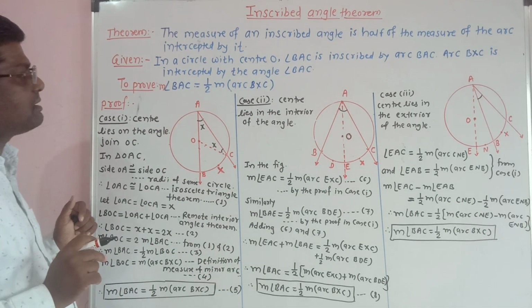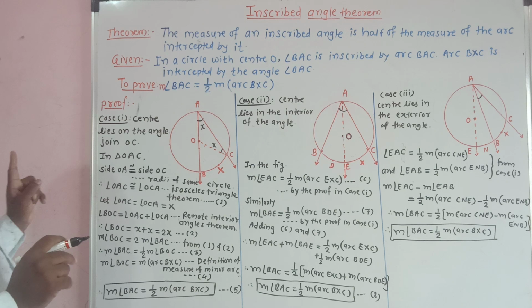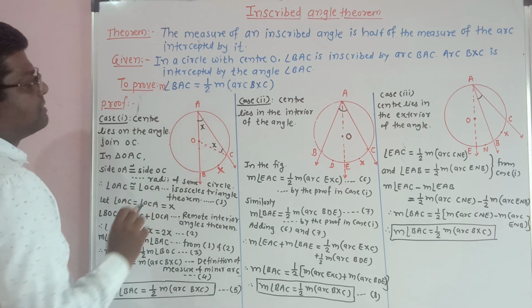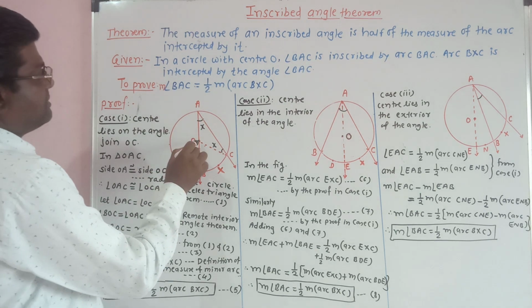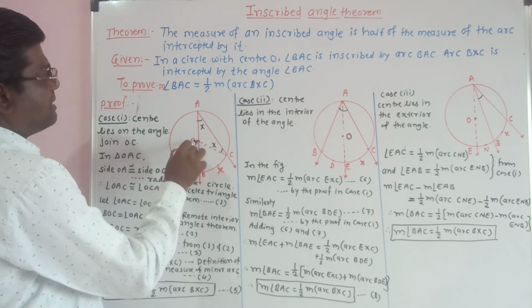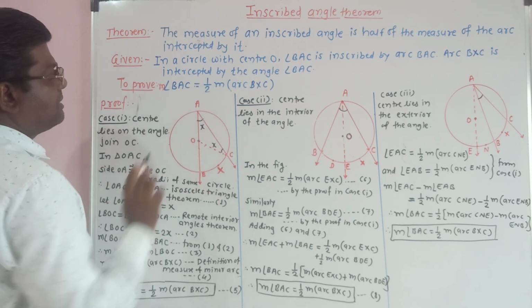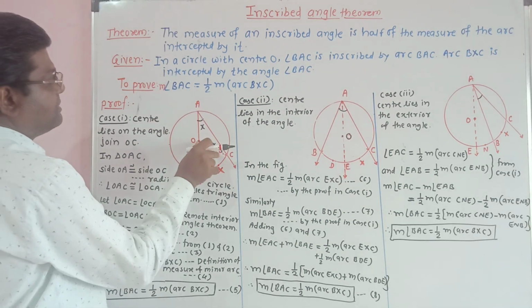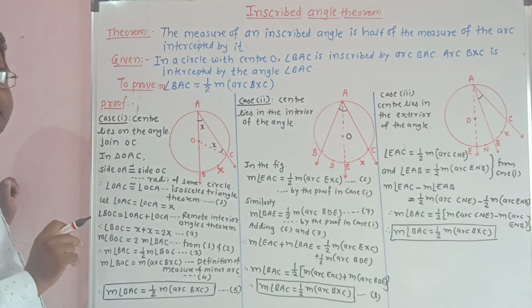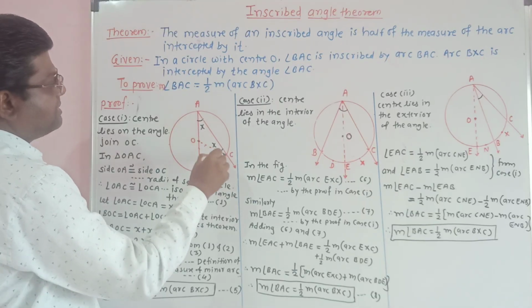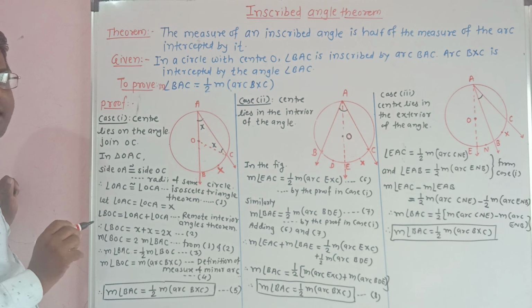Now consider case 1, the center lies on the angle. Now O is the center, so join OC. So we get triangle OAC. In this triangle, OA is equal to OC, radii of the same circle. Therefore, triangle OAC is an isosceles triangle.